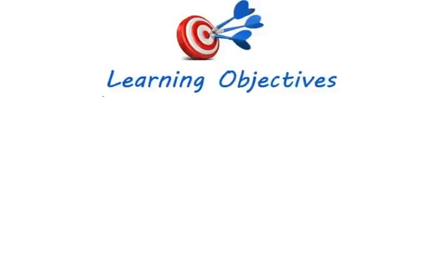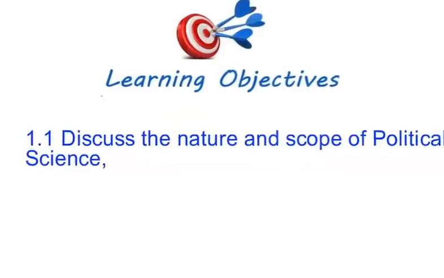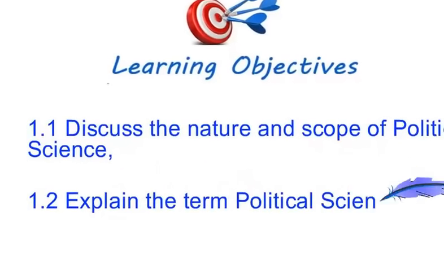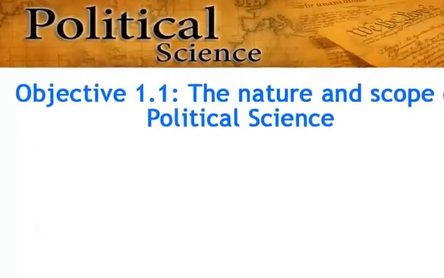Learning objective for study session 1. At the end of the study session, you should be able to: 1.1 Discuss the nature and scope of political science. 1.2 Explain the term political science.